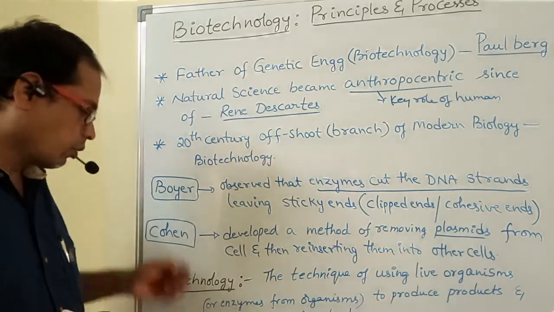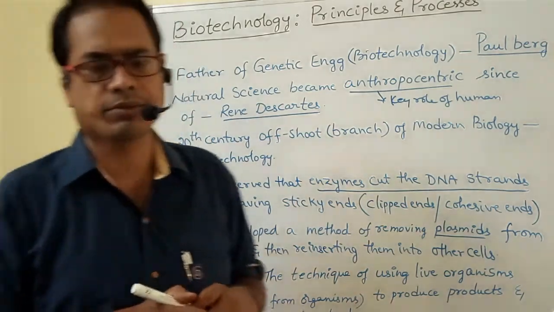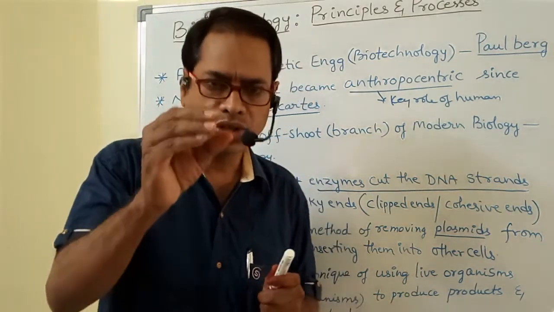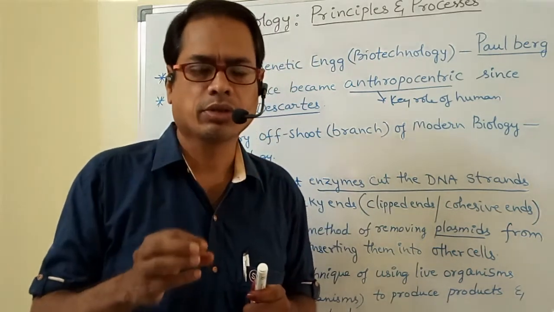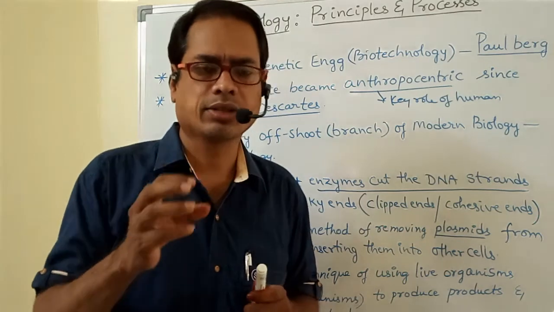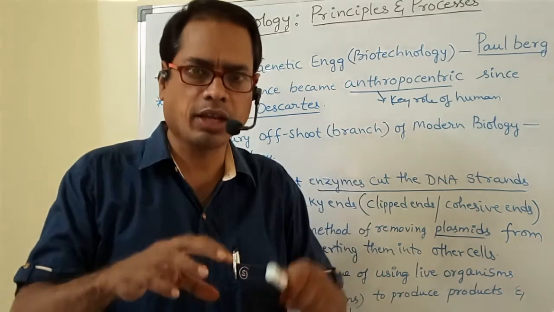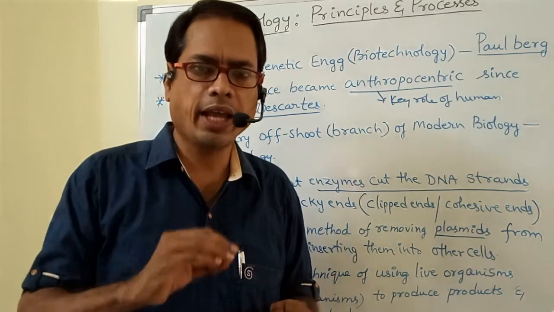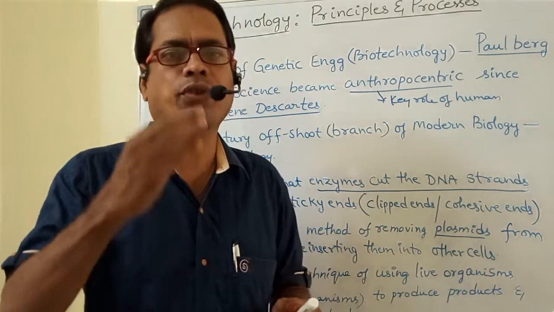What is biotechnology? By using cells, microorganisms and cell parts, we make products and processes which are useful to human welfare.